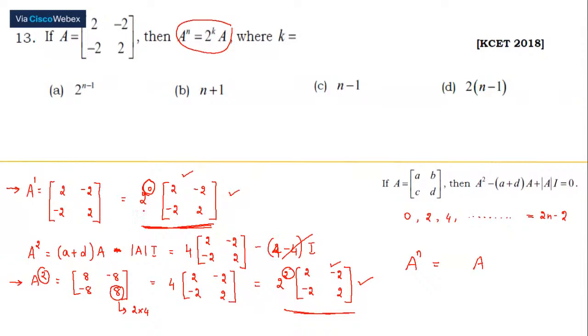This 2, the base we have, is a common term. So let me write that 2 over here, and this k for us is 2n minus 2. They've asked us what the k value is. So k is 2. You can take out the common factor over here, and we have n minus 1. Good. Most of you gave the answer. So let's move to the next question.